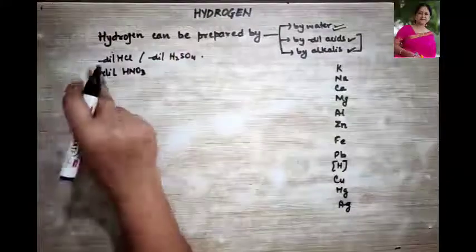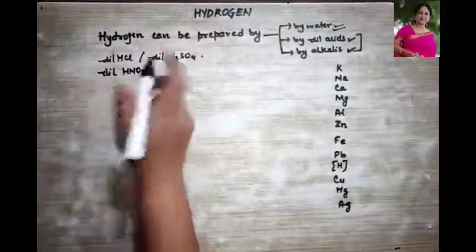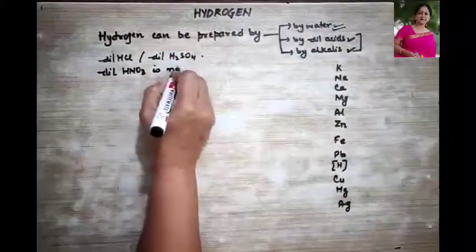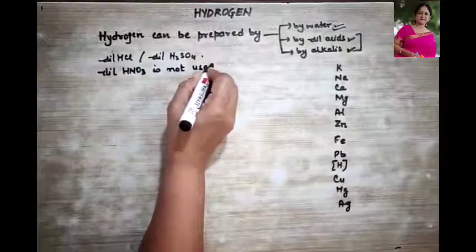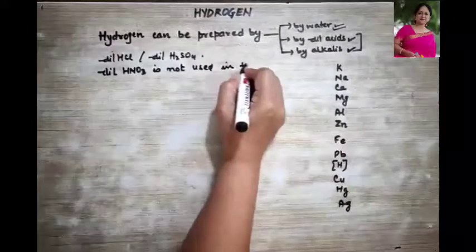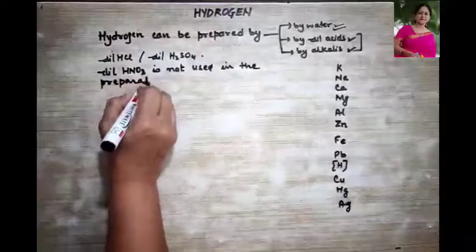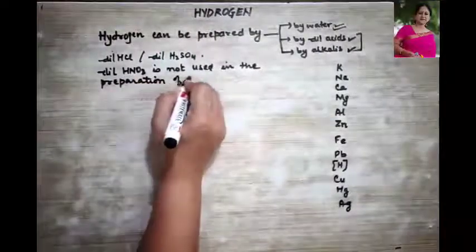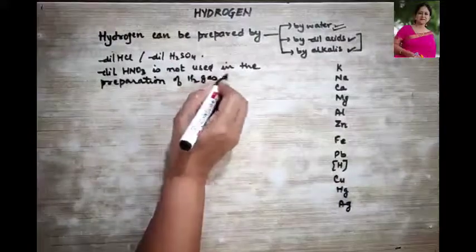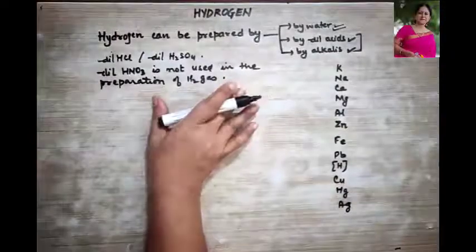Remember, dilute HNO3 is not used in the preparation of hydrogen gas, right? So why is it so?